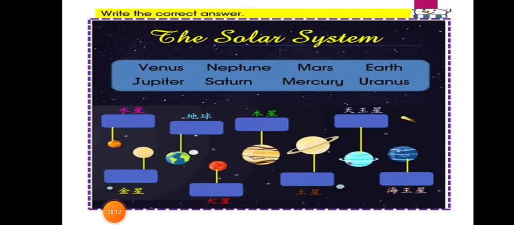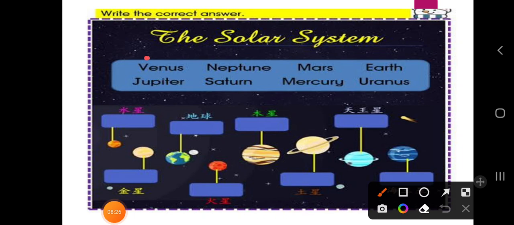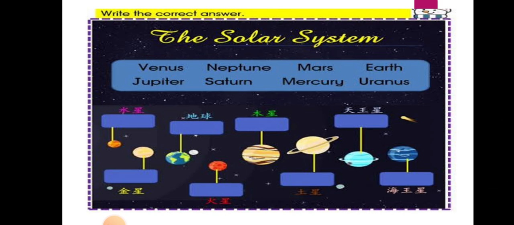Dear students, according to the revision concept, you have to solve a worksheet. These are all the planets of the solar system: Venus, Neptune, Mars, Earth, Jupiter, Saturn, Mercury, Uranus. By looking at these images, you have to write the names of the planets in the solar system. I hope you will get to know. So just try to solve it. Let's see how many of you are going to solve this worksheet.